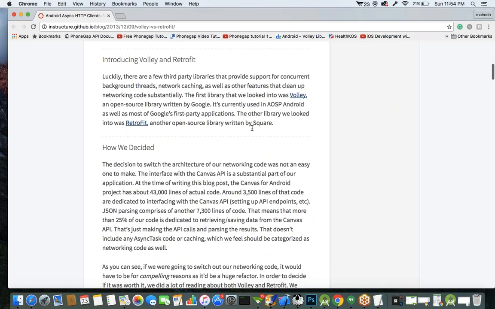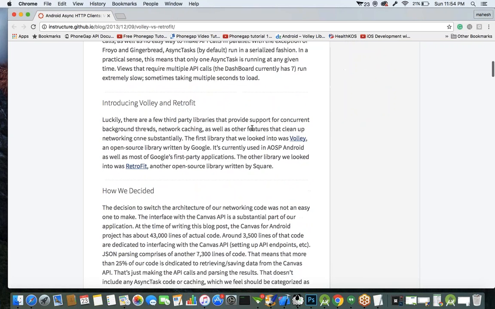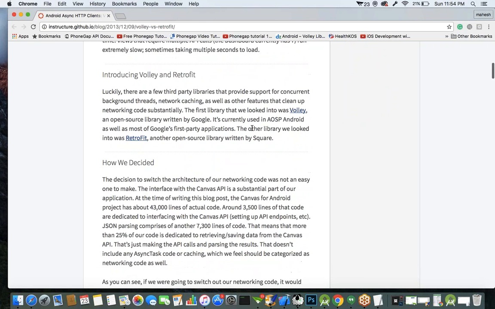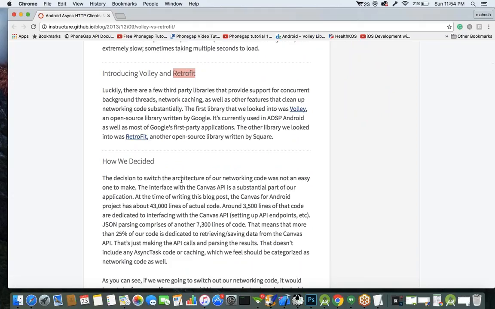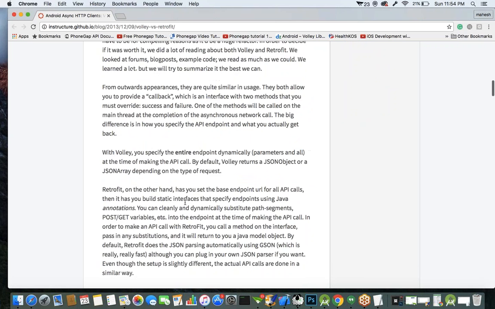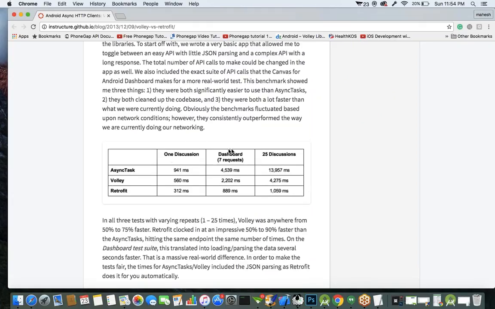That's why Google later introduced the Volley API. But Volley also has a few drawbacks. So the final one is Retrofit. Retrofit comes from a third-party company called Square, which created a framework called Retrofit. I'll show you a short description. If you see these numbers, you'll understand the difference between Retrofit, Volley, and the asynchronous task.